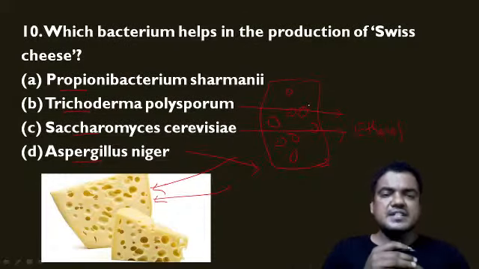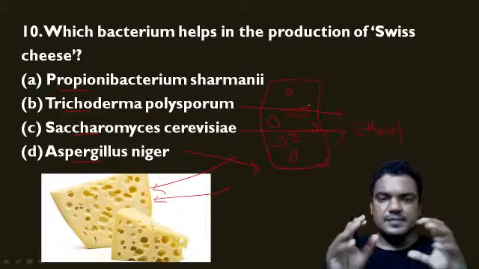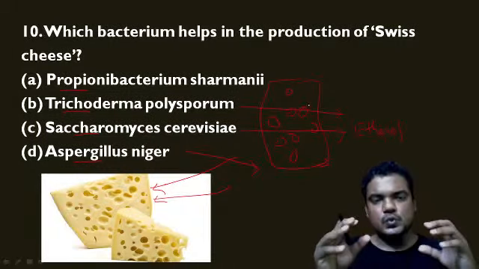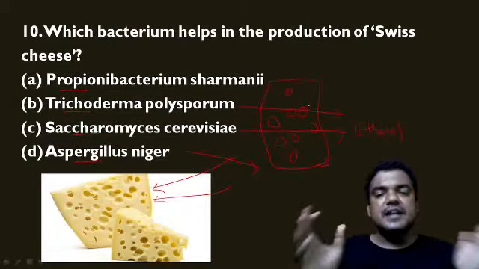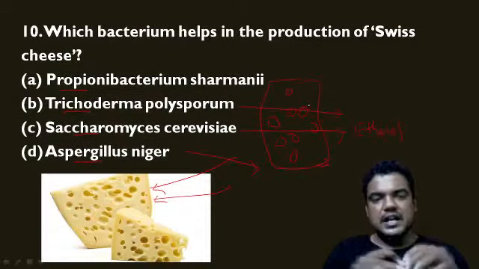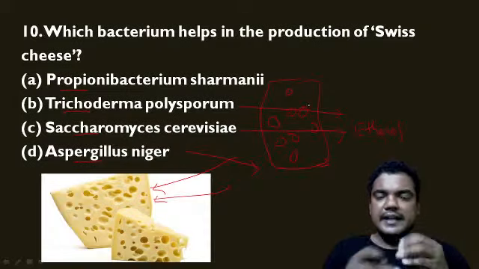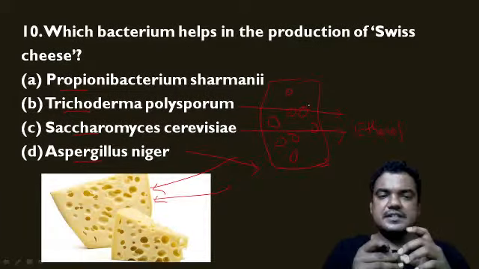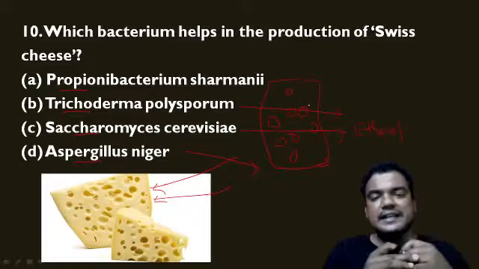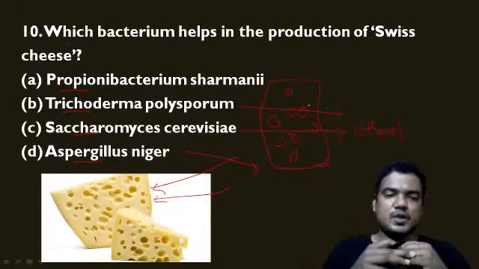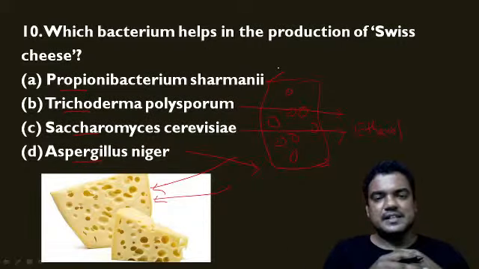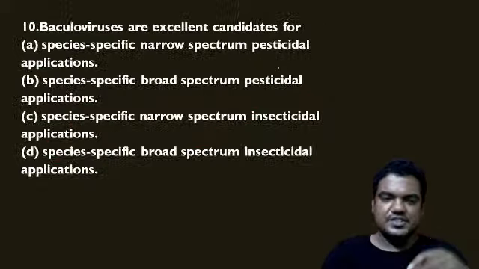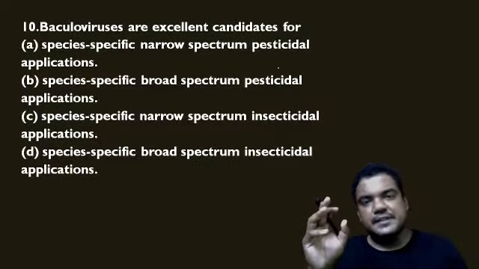This Trichoderma polysporum forms a symbiotic relationship with the plant roots. Thereby, the plant is protected from other pathogenic bacteria. At the same time, this Trichoderma gets the carbohydrates for its metabolic activities from the plant roots. Then let us see the other one, Propionibacterium shermani, which is used for making Swiss cheese. Now let us see the statement based questions.